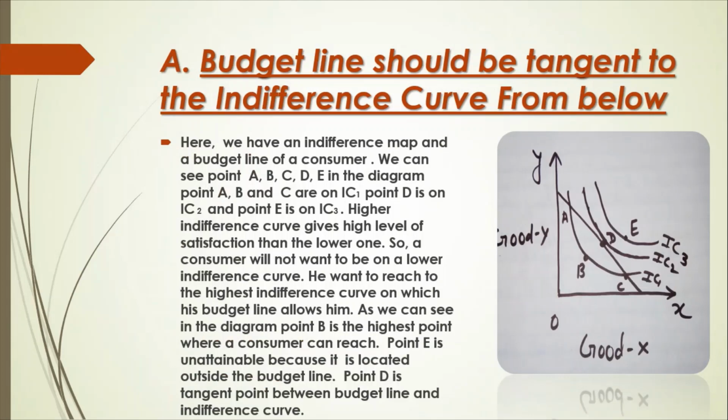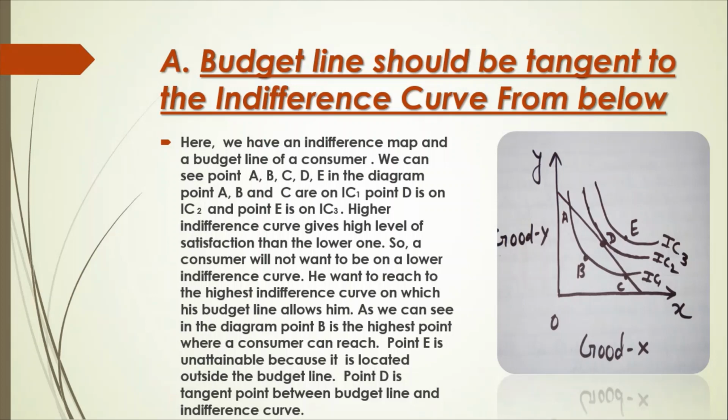The first condition to set a consumer's equilibrium is budget line should be tangent to the indifference curve from below. Here we have an indifference map and a budget line of a consumer. We can see points A, B, C, D, E in the diagram. Points A, B and C are on IC1, point D is on IC2 and point E is located on IC3. IC means indifference curve. Higher indifference curve gives higher level of satisfaction as we know.